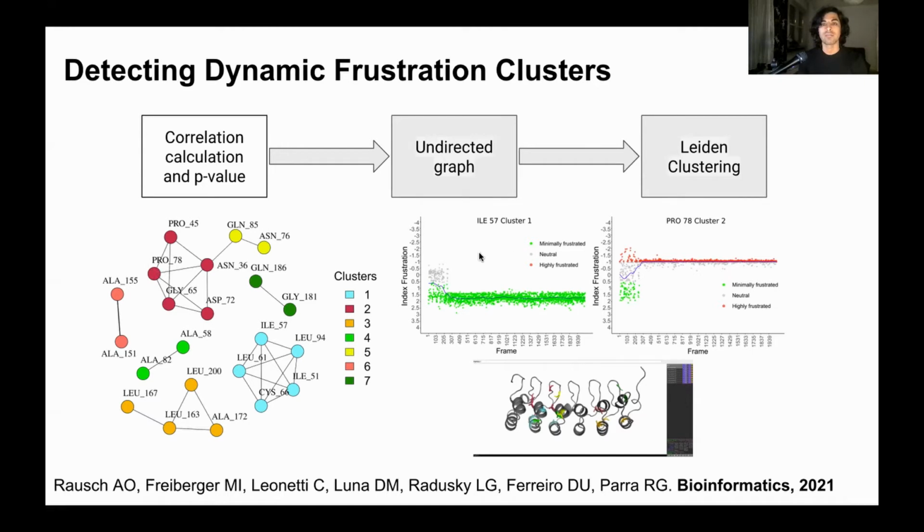And for example, this is a residue from cluster 1 that over time becomes minimally frustrated, and this is another example, of cluster 2, that over time becomes highly frustrated.